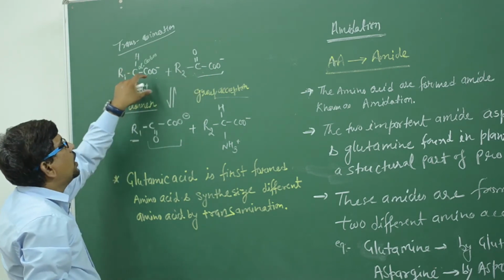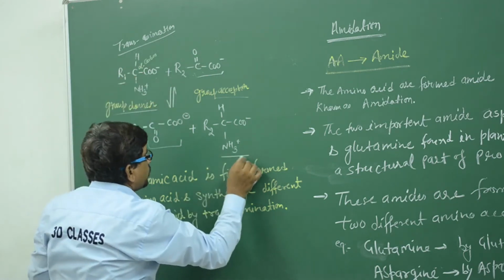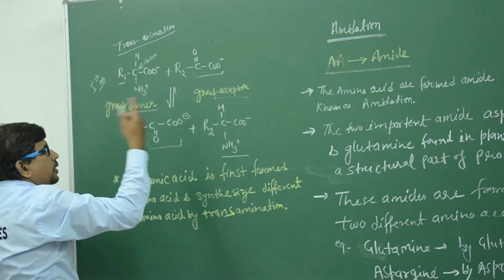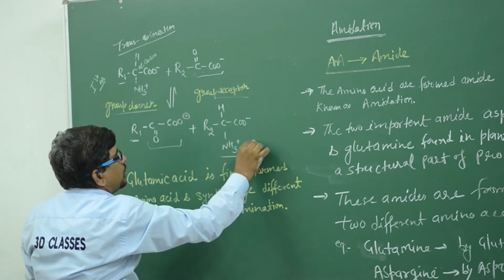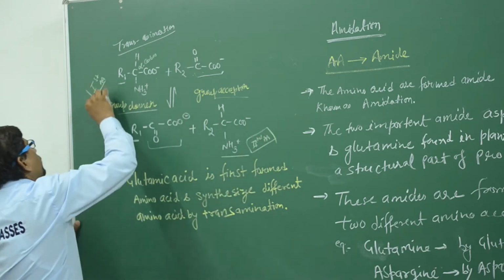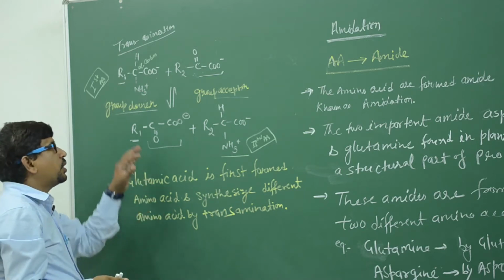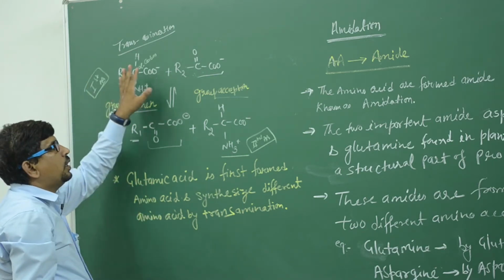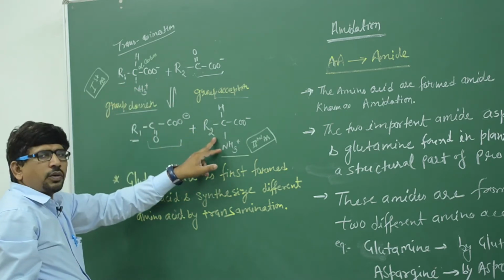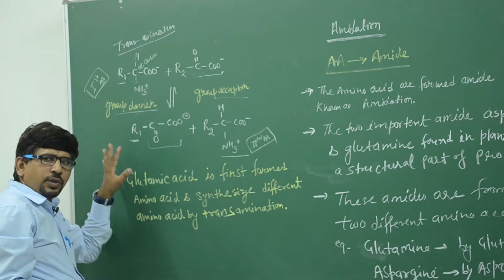So this amino acid group is transferred to R2. So R2 is the second amino acid. You can say it is the first amino acid, and when you transfer the group, that is known as the second amino acid. The formation of the second amino acid and the formation of the first amino acid is different. So with the help of transamination, the group is transferred and the second amino acid is formed. So R1 is the first amino acid, to the second amino acid. Clear? That is the transamination.